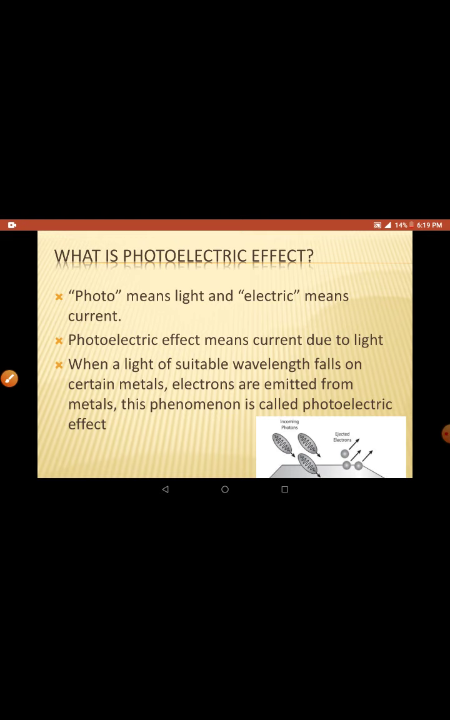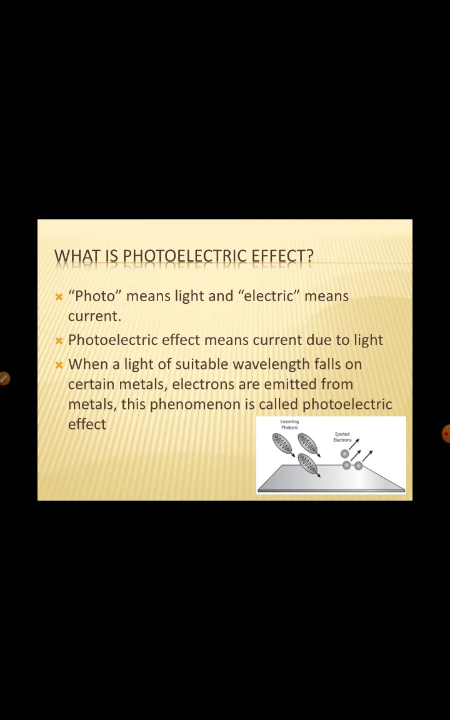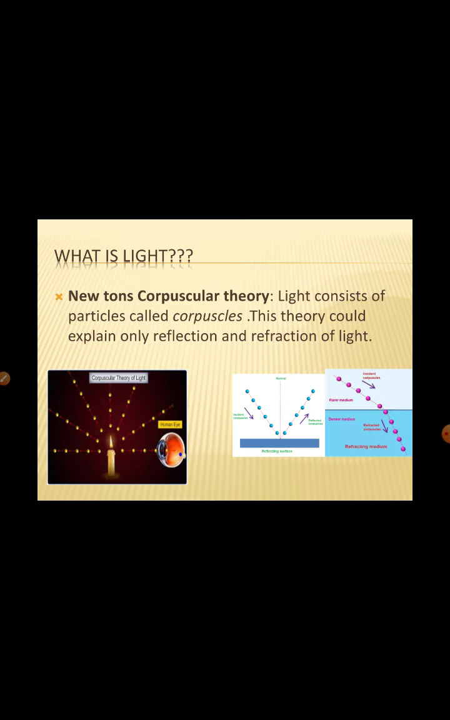Photo means light. We are sending light to the surface of the metal, and the light which falls on the surface is ejecting electrons from it. This effect is called the photoelectric effect. And let us see, first of all, to understand this photoelectric effect.